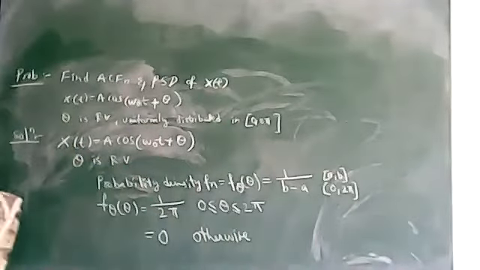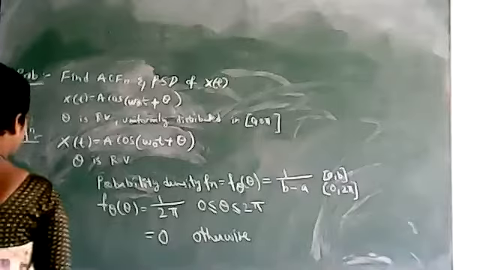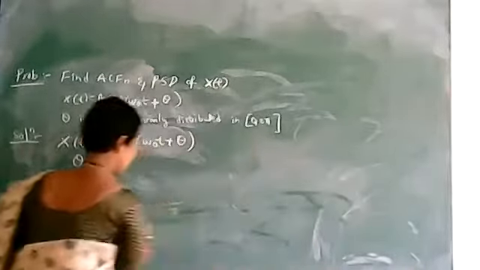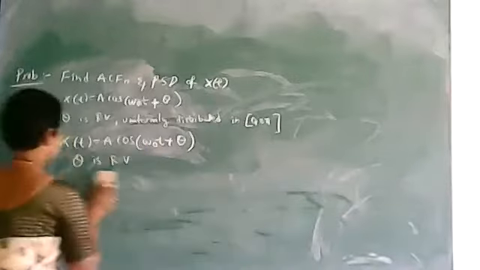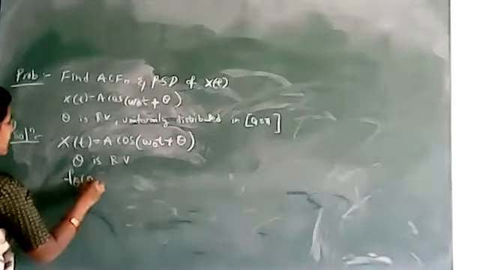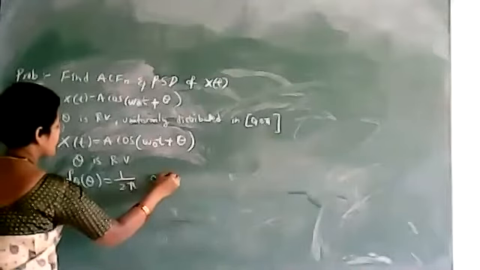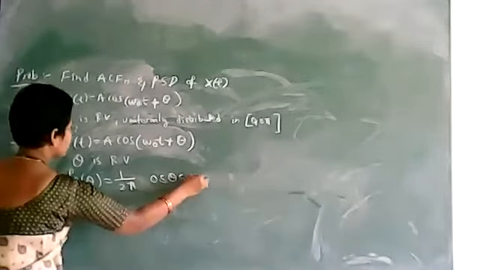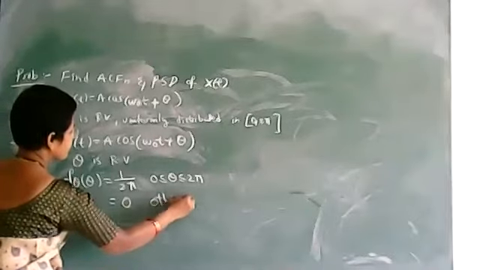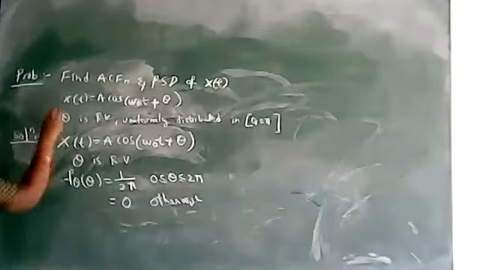Okay, so like that you have to find out the probability density function. Since theta is the random variable, what is it that we have done? We found f theta of theta is equal to 1 by 2 pi in the range 0 less than or equal to theta less than or equal to 2 pi, and it is 0 otherwise. Okay. Now what is the first step?